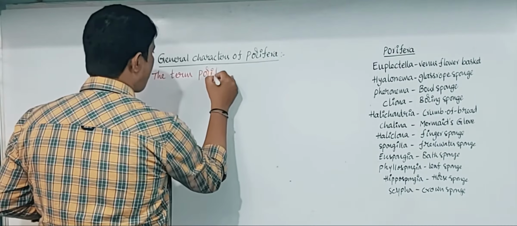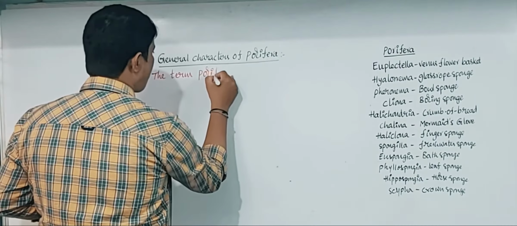To recap: Euplectella, Venus flower basket. Hyalonema, glass rope sponge. Pheronema, bowl sponge. Cliona, boring sponge. Halichondria, crumb of bread. Chalina, mermaid's glove. Haliclona, finger sponge. Spongilla, freshwater sponge. Euspongia, bath sponge. Phyllospongia, leaf sponge. Hippospongia, horse sponge. And Scypha, crown sponge. Now we are going to discuss the structure and general characters.